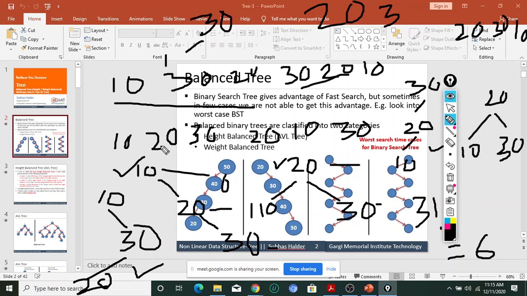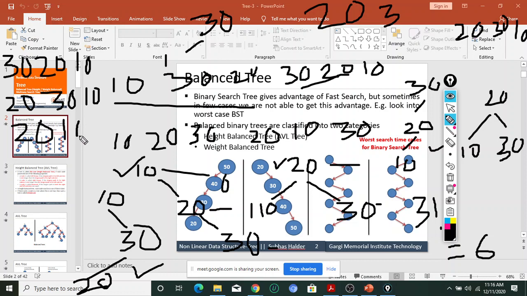Okay, so 10, 20, 30 is complete. Then 30, 20, 10 is complete. Let me write here, otherwise I am not getting the last one. 30, 20, 10 is possible, already done. Then 20, 30, 10 is completed. Then 20, then 10, then 30. This one is also completed.